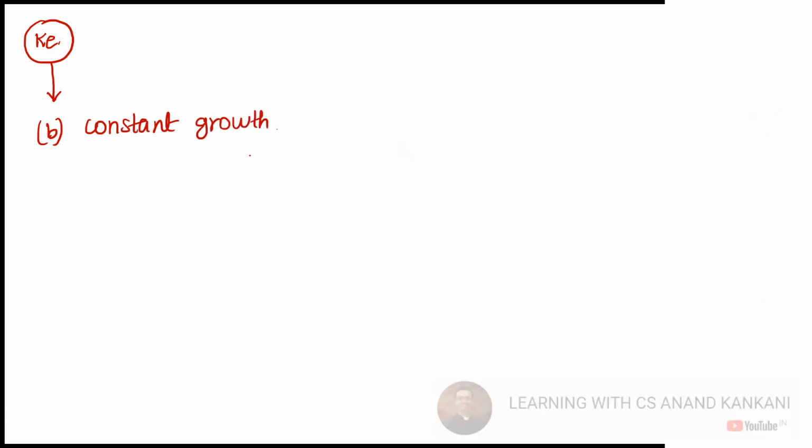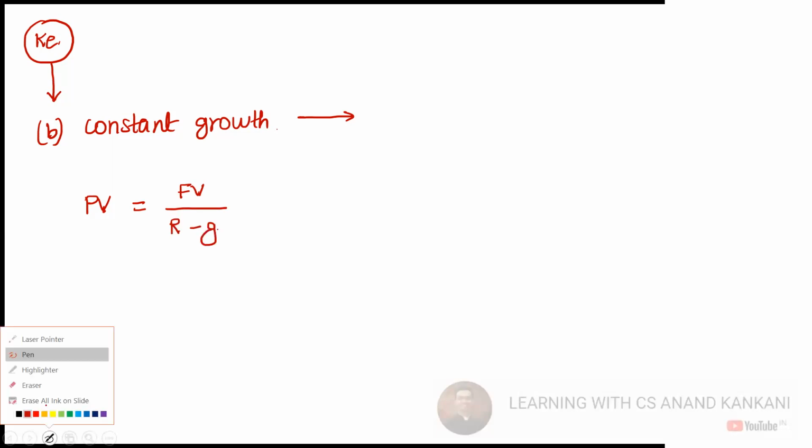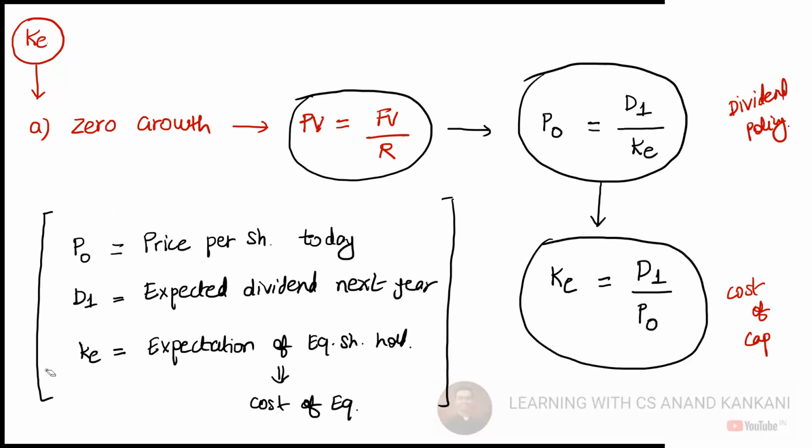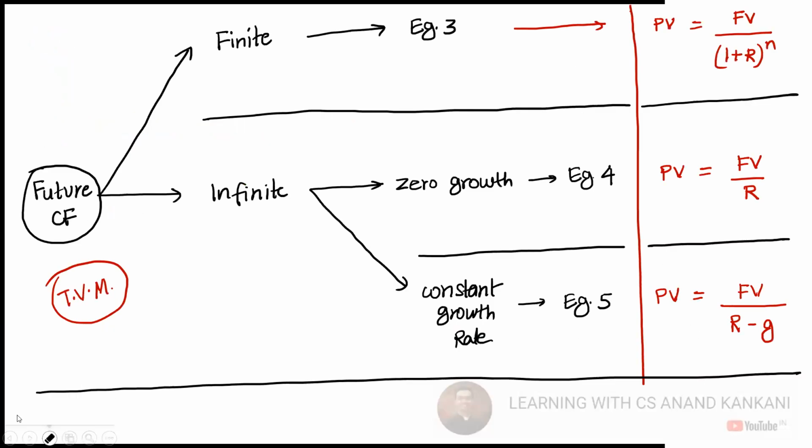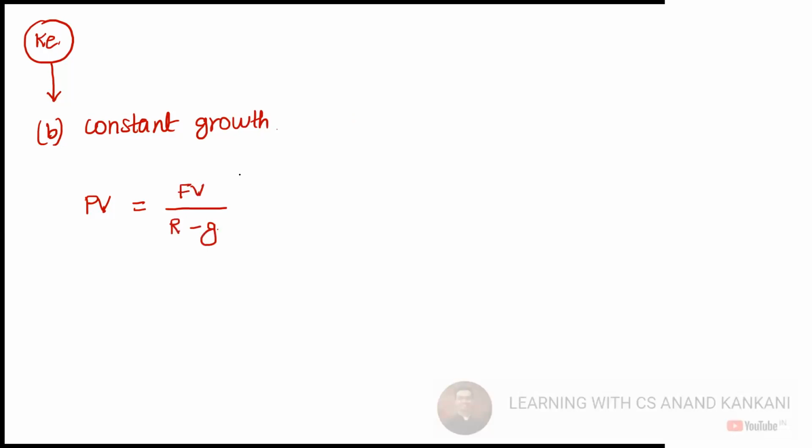Since there is constant growth and infinite cash flows, the formula would be PV equal to FV divided by R minus G. If we translate the same formula into the cost of equity, P0 equals D1 divided by KE minus G, where KE is the cost of equity and G is growth.